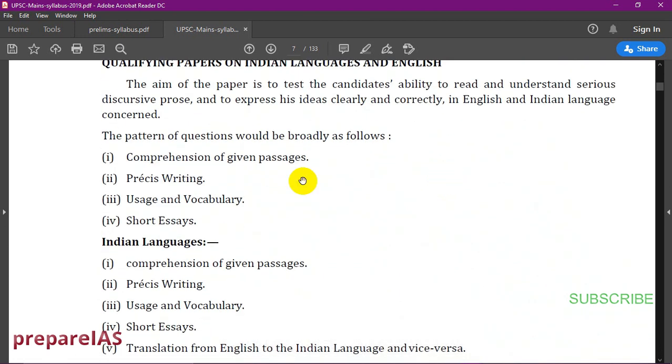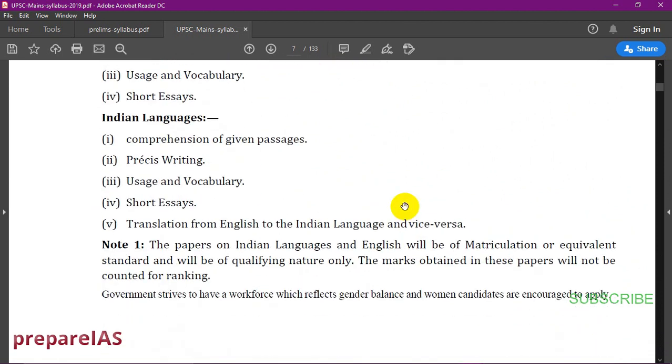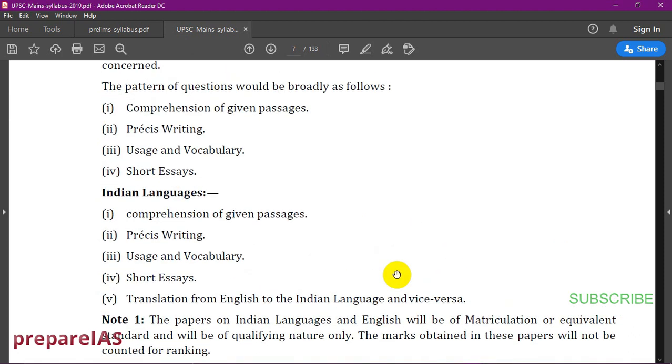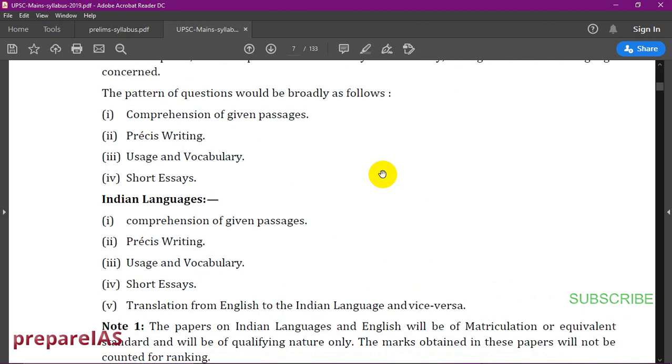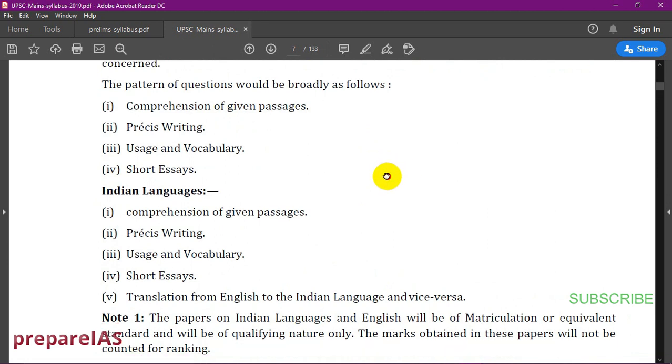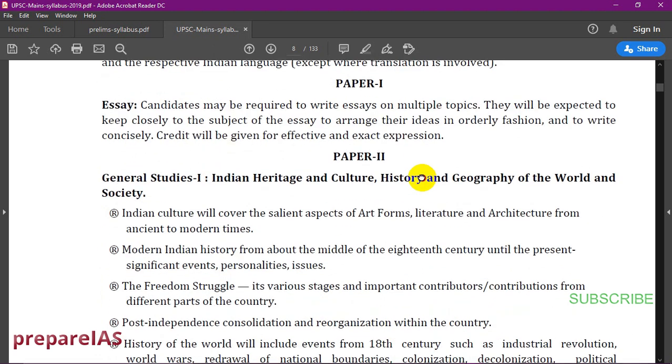And yes, paper A, paper B. This is the pattern: comprehension of given passages, precis writing, usage and vocabulary, short essays. Since it's of qualifying nature, it's normally for people who are not very familiar with their languages. The best option will be reading a newspaper in the regional language or the language they are opting for, and writing something from that, including the technical words. We'll have videos on that, so I'll explain everything. You don't have to worry about anything.